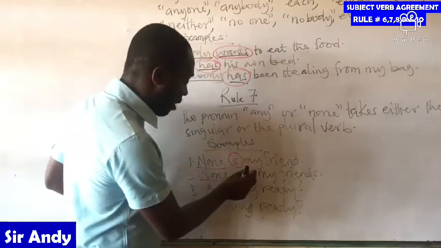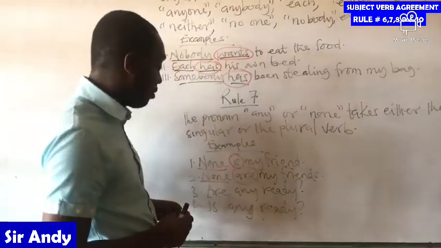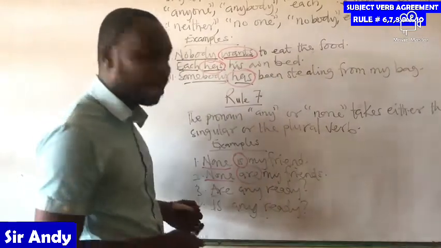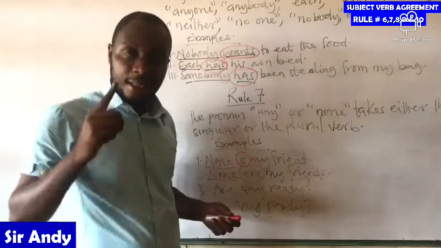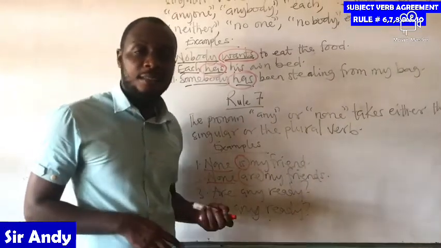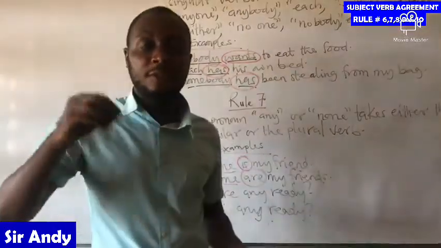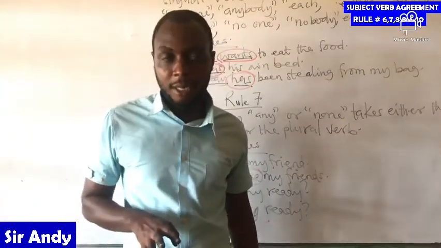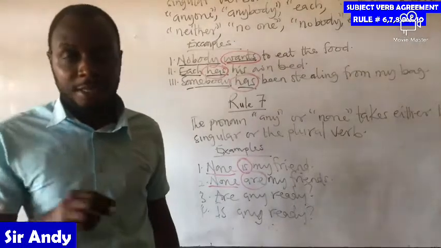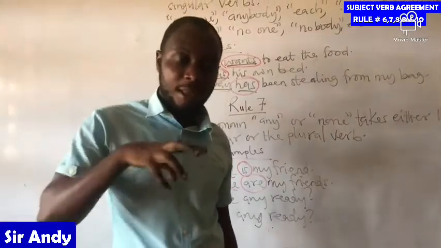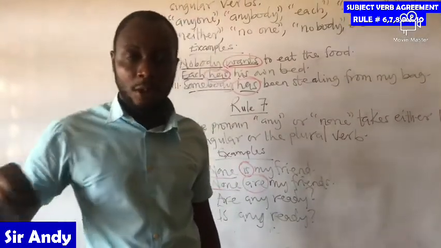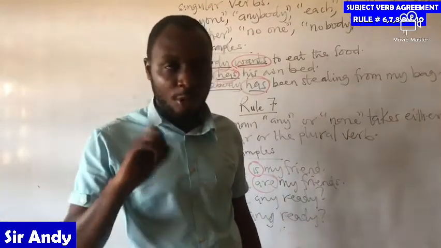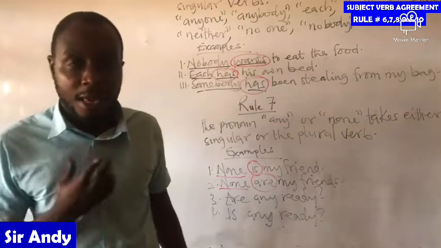What is the difference between none is my friend and none are my friends? If you say none is my friend, you are referring to the individual persons in the group you are talking about. Not even a single person is your friend.